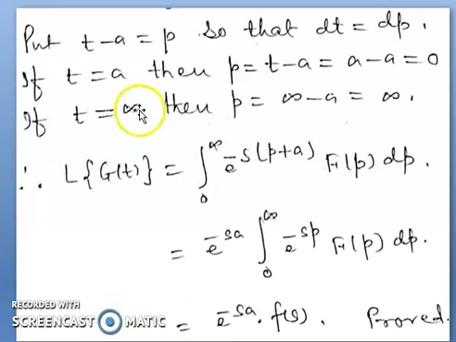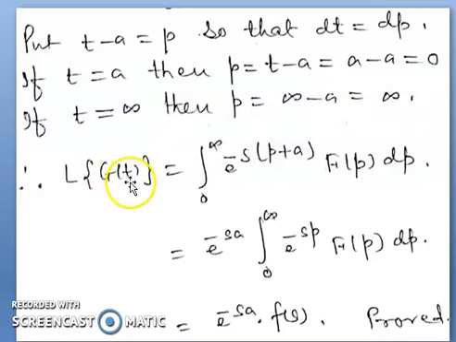Then after, put t minus a equal to p so that dt equals dp. If t equals a, then p equals t minus a, and putting the value of t as a, a minus a equals 0. And for the upper limit, t equal to infinity, then p equals infinity minus a, which is infinity.